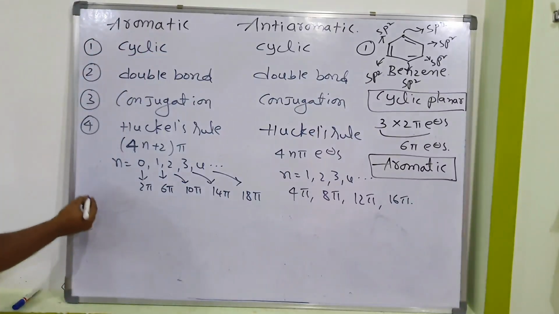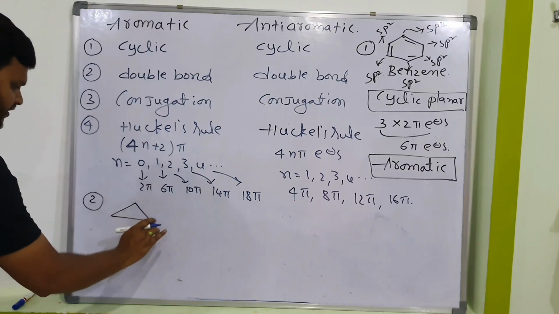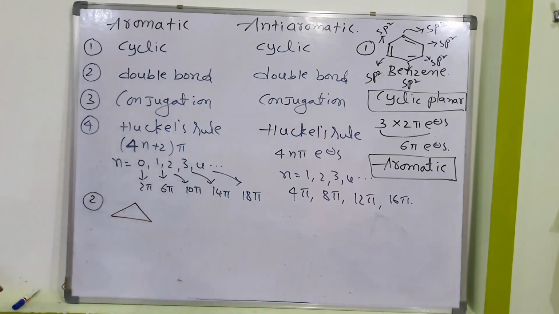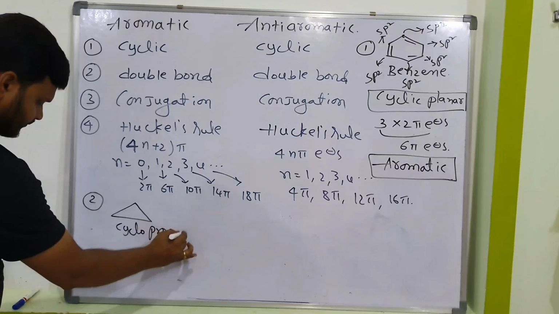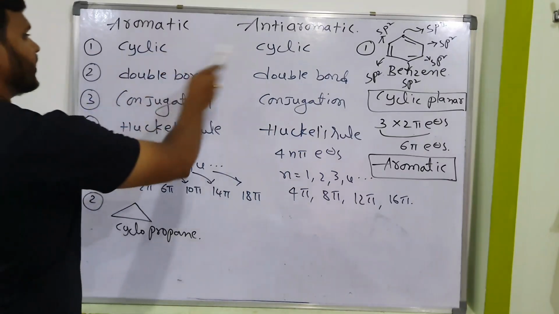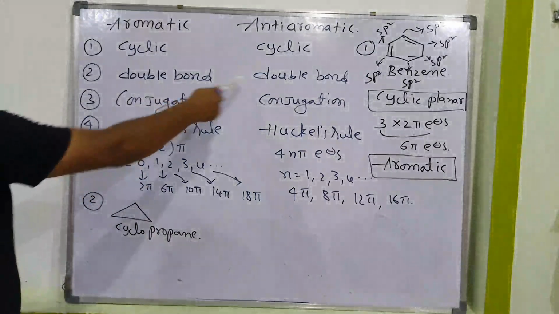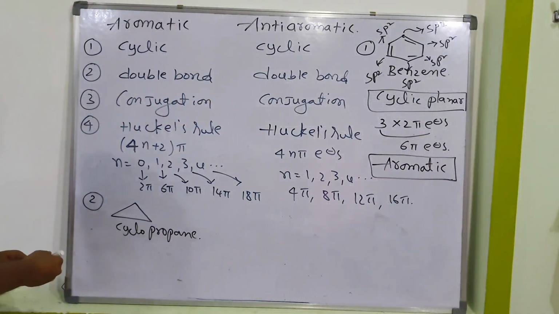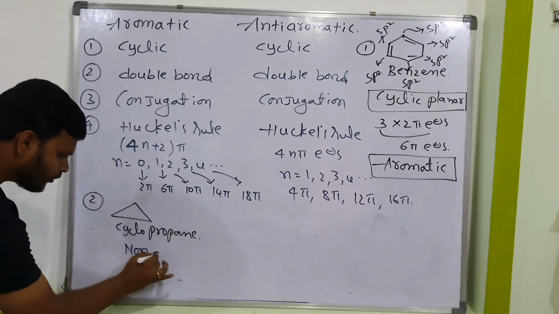Next, second example. What about this one? Cyclopropane. Is cyclopropane aromatic, anti-aromatic or non-aromatic? Let me check one by one. What is the first condition? Cyclic compound. Yes, it is a cyclic compound. First condition satisfied. Next, second condition, double bond. But there is no double bond. That's the reason it is not aromatic, it is not anti-aromatic. That's the reason it is non-aromatic.